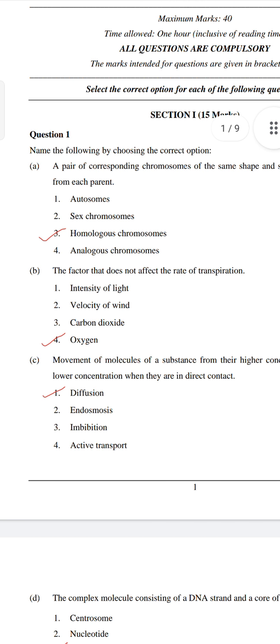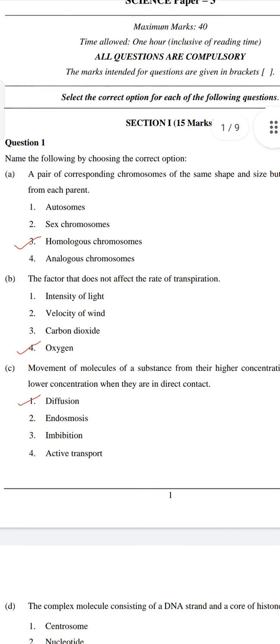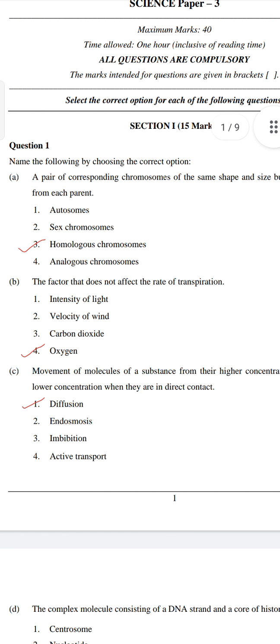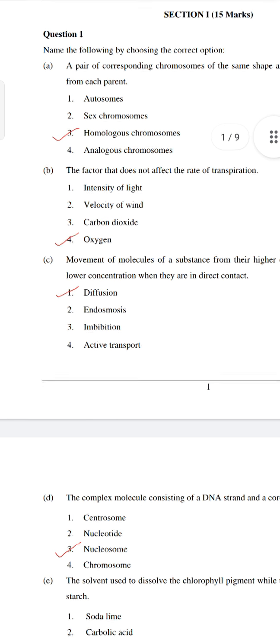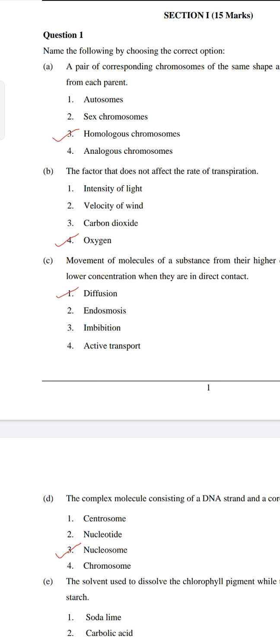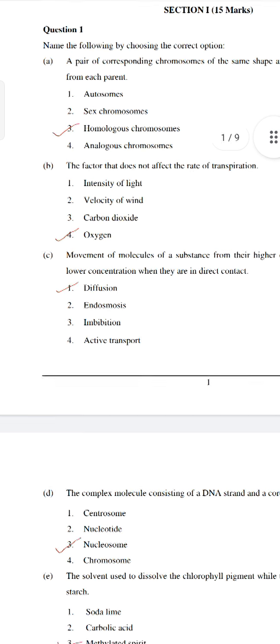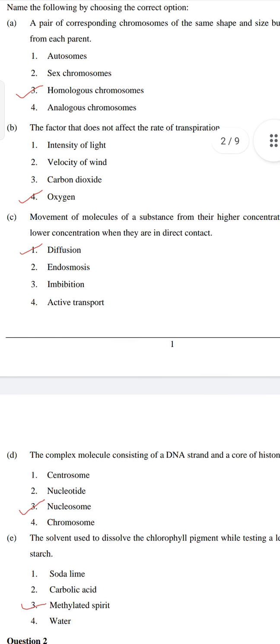C. Movement of molecules of a substance from their higher concentration to the lower concentration when they are in direct contact. A, diffusion. B, endosmosis. C, imbibition. D, active transport. Okay, so the answer is A, diffusion, because the molecules move from higher to lower concentration with direct contact.